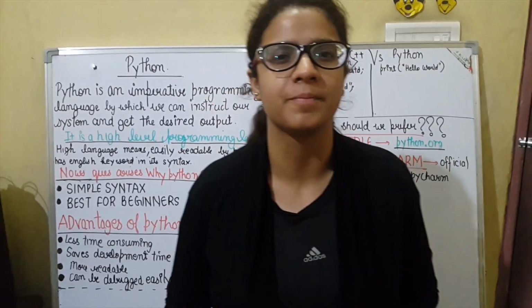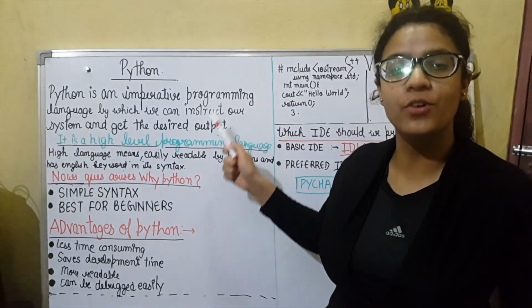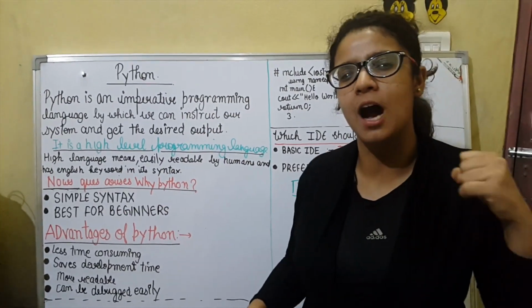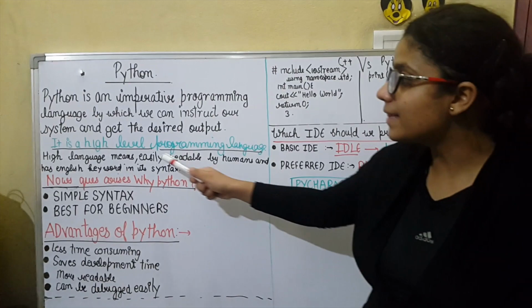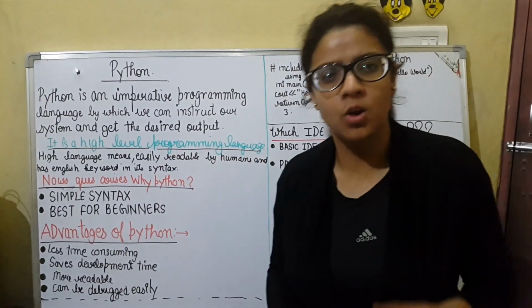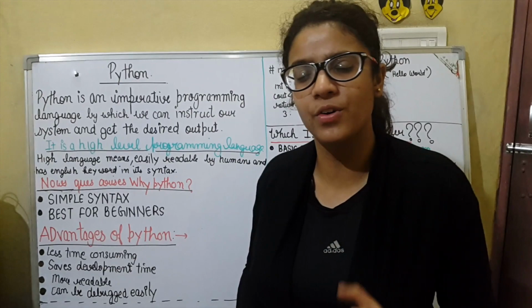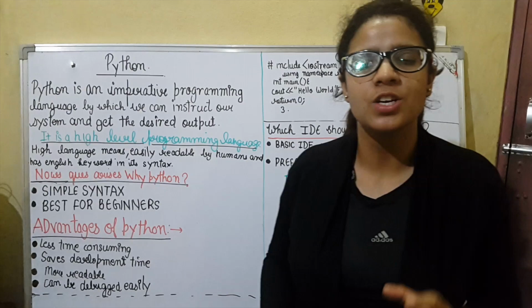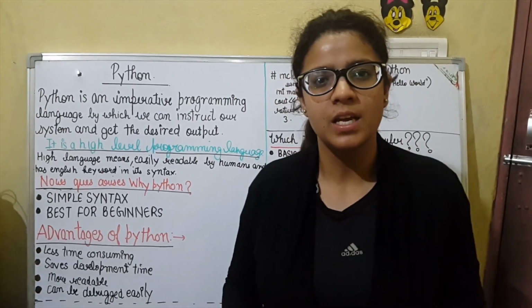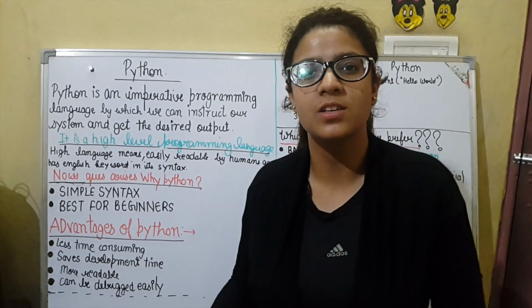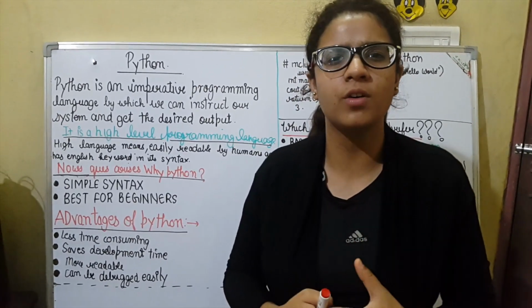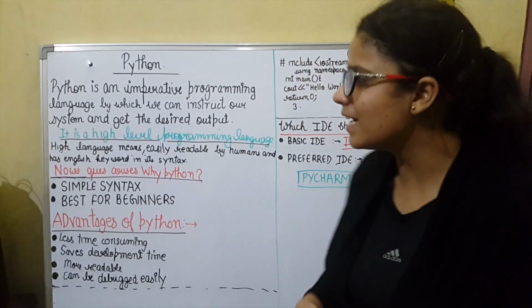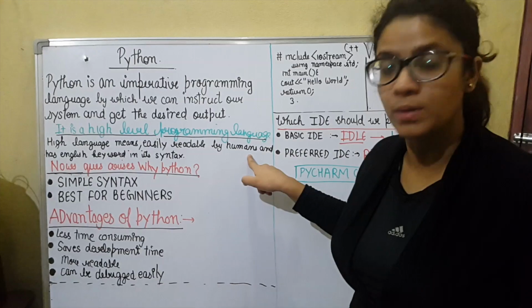Now what is Python? Python is an imperative programming language by which we can instruct the system and get the desired output back. Python is a high-level programming language. Now, what is a high-level programming language? By high-level programming language, we mean the language which uses English keywords, and we can code in English, and moreover, there is no need for the hexes or binaries that we used in assembly language. So basically, it is more readable by humans.